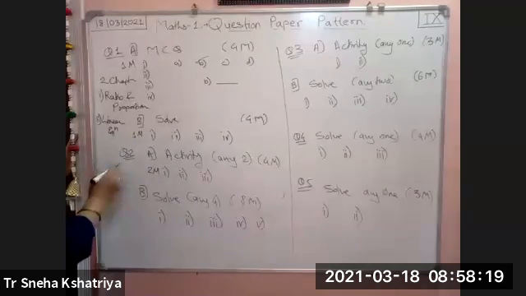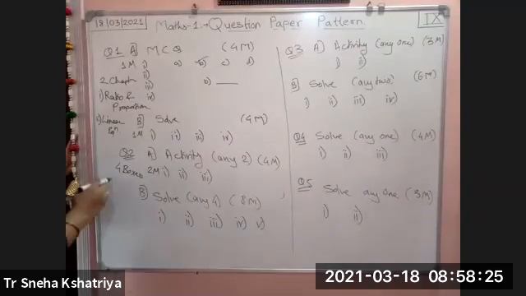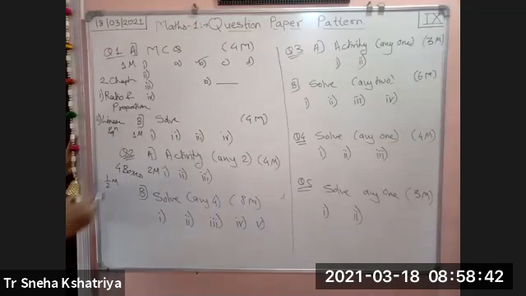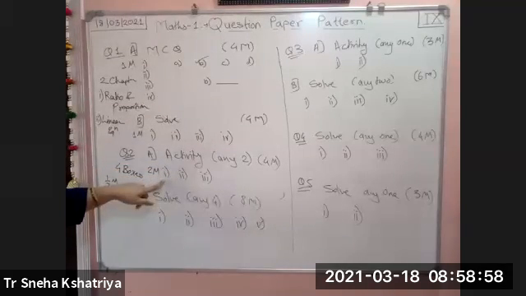So in that, 4 boxes will be empty, and each box carries half mark. According to that. ठीक है? 2 मार्क के लिए एक क्वेश्चन होगा जिसमें 2 मार्क है, इसीलिए 4 boxes empty होंगी. If a 2 marks question is there, then 4 boxes will be empty, and 4 boxes empty means each box carries half mark. Okay. So if you are correct with 1 box, then you will get half mark. If you are correct with 2 boxes, then you will get 1 mark. Okay. So in the activity section, the whole answer is given to you.